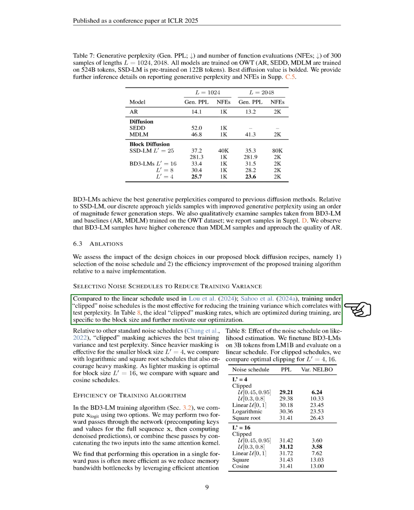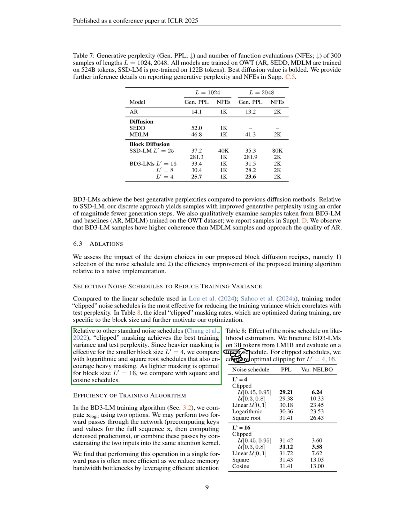Our results show that the optimal clipped masking rates, which we fine-tune during training, depend on the block size, reinforcing our optimization strategy. Compared to other standard noise schedules, clipped masking yields the best results in terms of training variance and test perplexity. We also explore logarithmic and square root schedules that promote heavier masking for smaller block sizes, while lighter masking is better for larger block sizes, leading us to compare with square and cosine schedules.